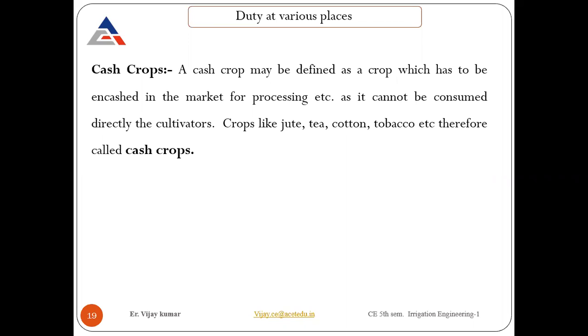Like we have cotton, and in that cotton we have fibres. That fibre can be utilized for making clothes and all such things, and the grain inside that cotton part can be utilized for animal feed. So these things can be utilized like that. They are not going to be directly consumed by human beings. They need to be sold on the market, and then some treatment needs to be done, and then they can be utilized for consumption.